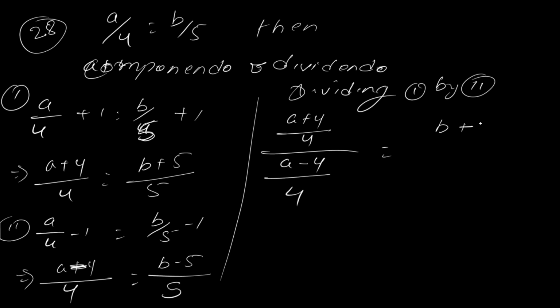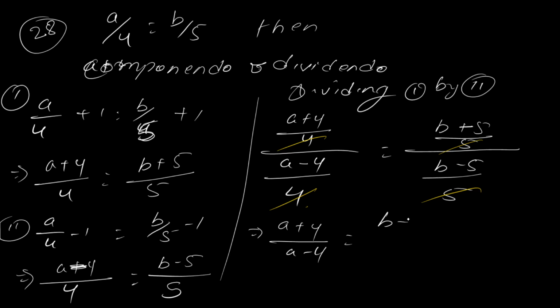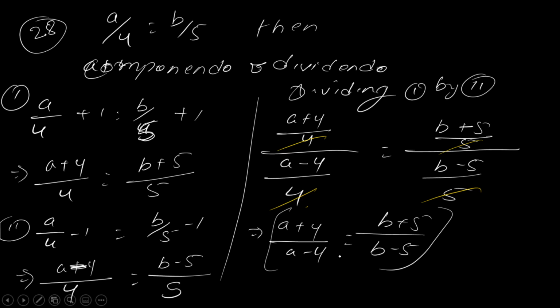Here also b plus 5 divided by 5, b minus 5 divided by 5. Now cut, and then the resultant you are left with a plus 4, a minus 4, b plus 5, b minus 5. See if any option matches. Yes, a number is the option.